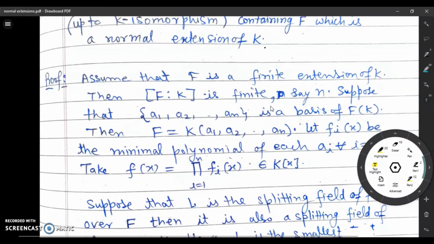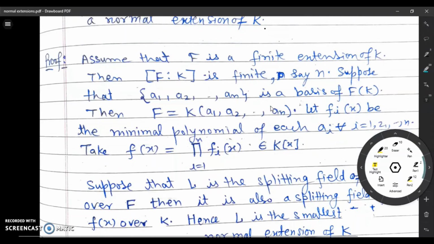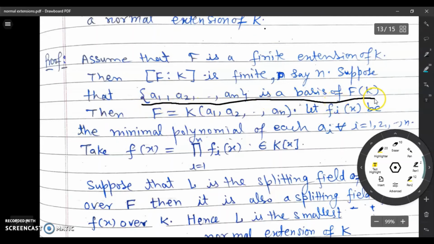Suppose that F is a finite extension of K. By definition of finite extension, the degree of F over K is finite. Suppose that it is n. So the dimension of F over K will be finite. Suppose that a1, a2, ..., an is a basis of this vector space F over K, then F will be generated by a1, a2, ..., an. Now let f_i(x) be the minimal polynomial of a_i for each i, and consider the product of these minimal polynomials.